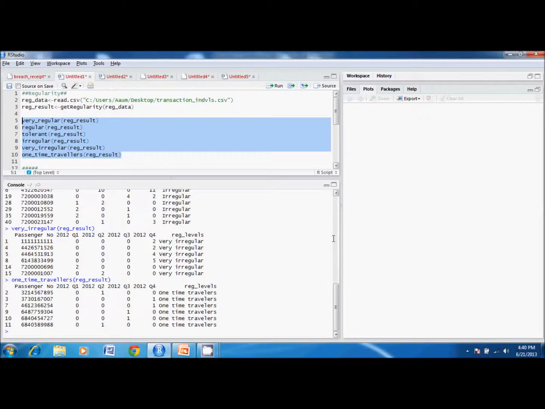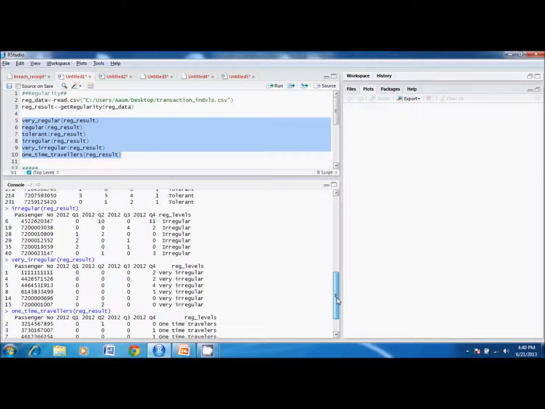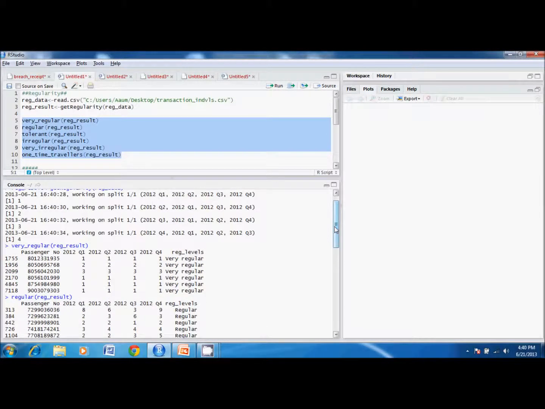So here are the results. We have the passenger number, the number of times he has travelled in each quarter and the regularity levels. So these are your very regular set of customers. So if we consider this person, he has travelled 2 times in each of the quarters.